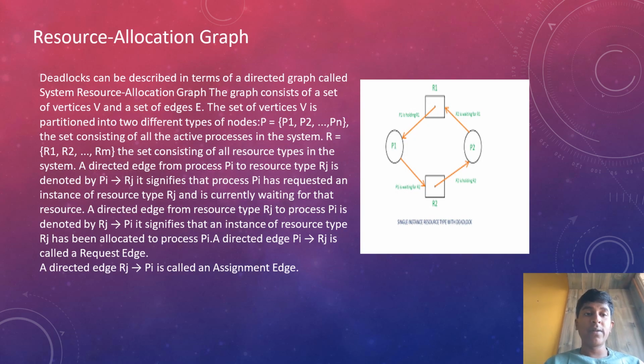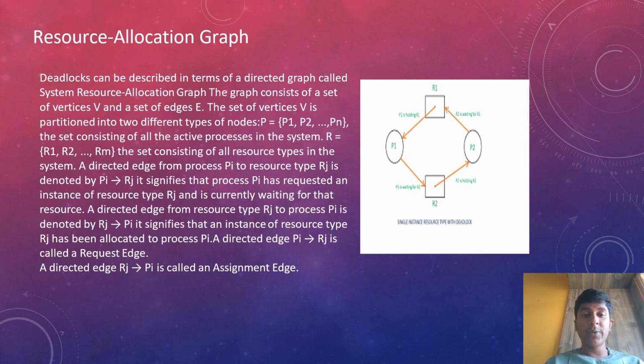Resource allocation graph. Deadlocks can be described in terms of a directed graph called a system resource allocation graph. The graph consists of a set of vertices V and a set of edges E. The set of vertices V is partitioned into two different types of nodes: P equals {P1, P2, ..., Pn}, the set consisting of all the active processes in the system, and R equals {R1, R2, ..., Rm}, the set consisting of all the resource types in the system.